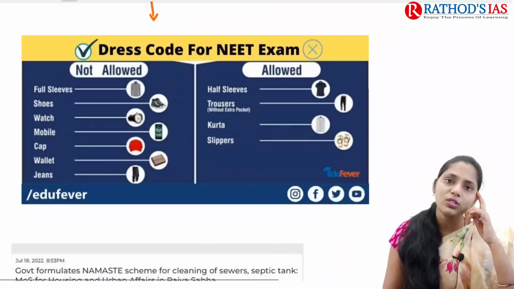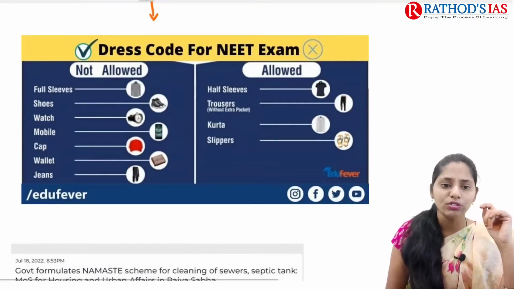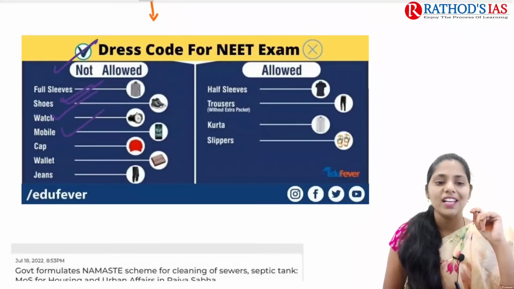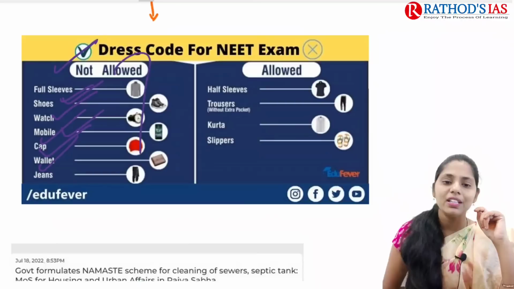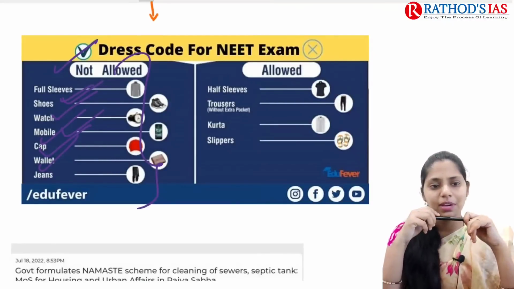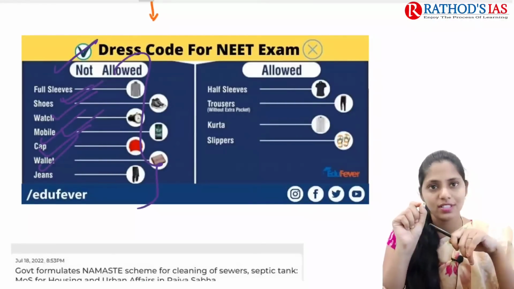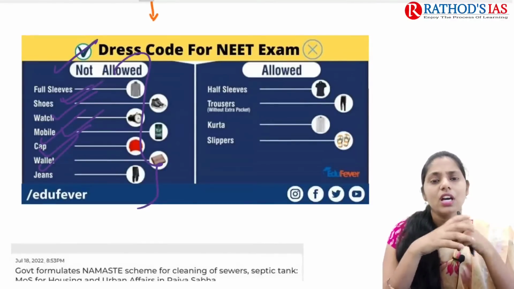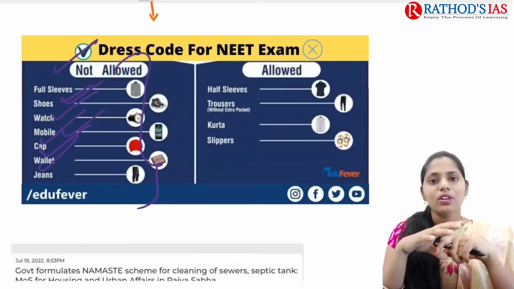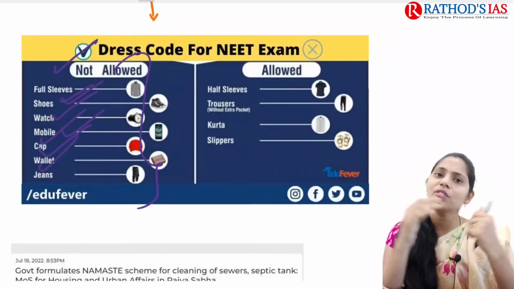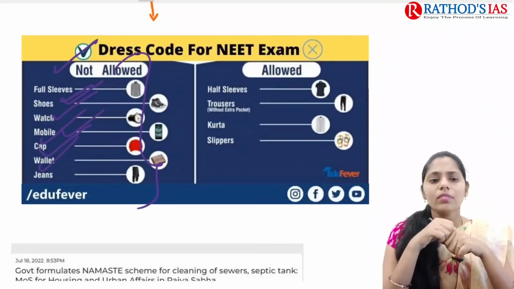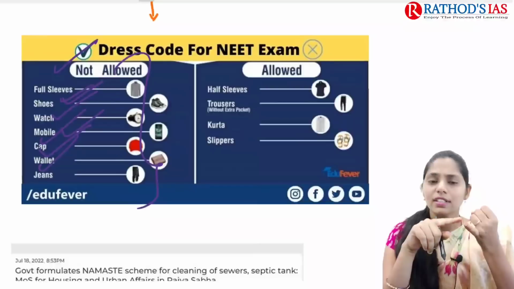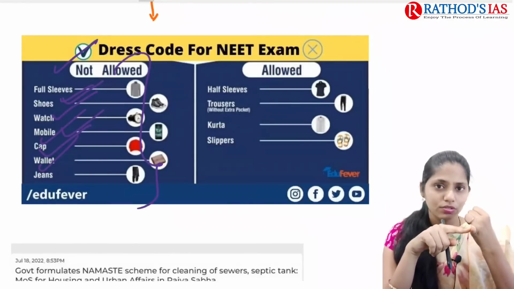If you're talking about the dress code for this NEET examination, they will not allow full sleeves, and they will not allow any shoes, watches, mobiles, caps, wallets, jeans, etc. But nowhere do they mention the hook of innerwear. If they had mentioned this hook of innerwear, the students would be aware of this and would try to avoid it. They would come up with other alternatives, right? So here the mistake is from the authorities, they didn't say this clearly in the notification.